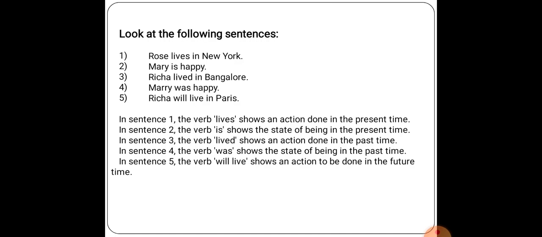In these sentences, you can see in sentence number 1 and 2, lives and is are showing the present time. In sentence number 3 and 4, you can see lived and was showing the time which was past. So it is showing the past tense. Now next, sentence number 5, Richa will live in Paris. Here will is showing the time which will be in the future. So it is showing the future tense.